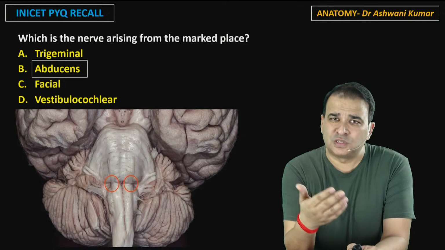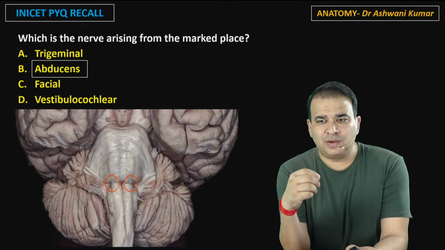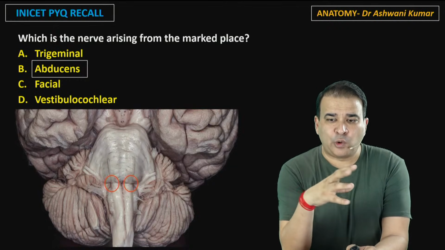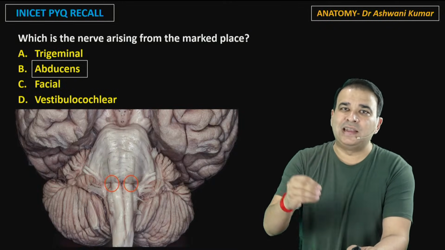You'll get a transverse section or coronal section. Usually some section comes, and they will ask you to identify the structure in there. And the question boils down to just identification only. The question will be very simple. You just have to identify the structure.